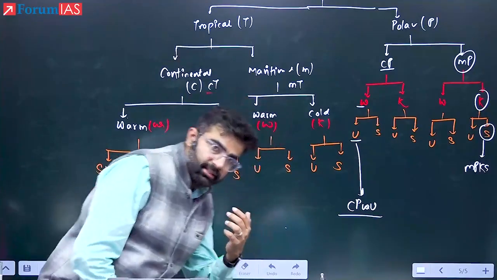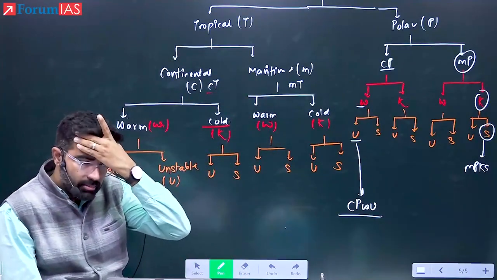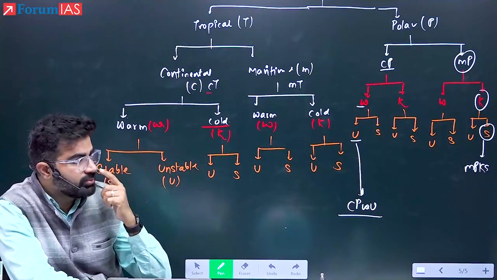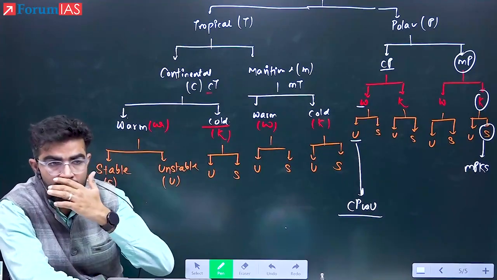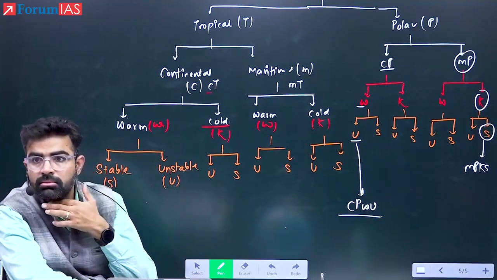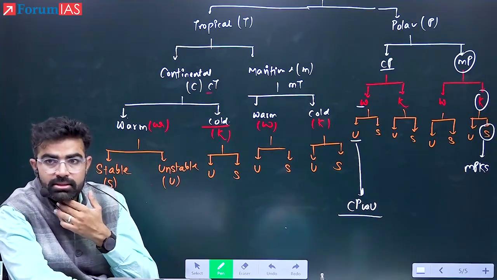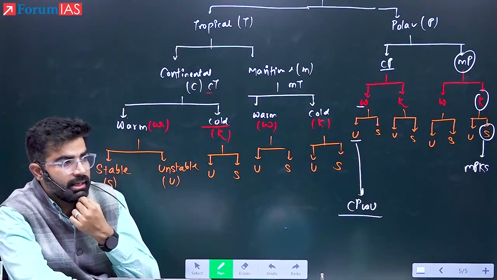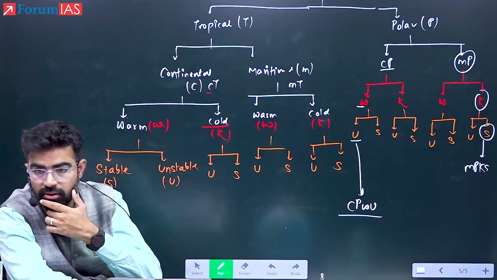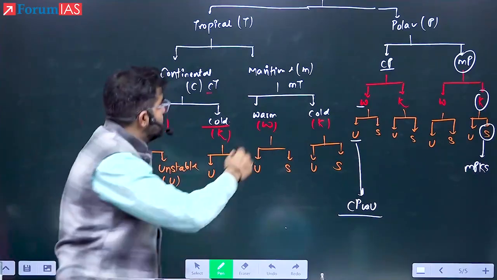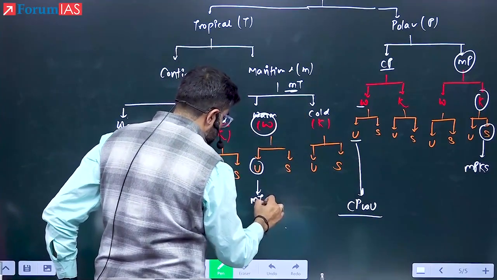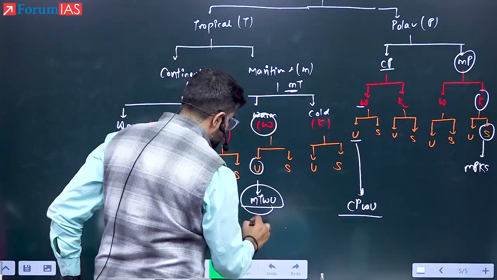Now, out of the 16, can you tell me what air mass represents the southwest monsoon of India? Just think about the southwest monsoon, where it is originating. Over the ocean, marine it is. Is it tropical? Yes. Is it warm? Warm, yes. Unstable, yes. So what is it? MTWU, unstable, because it is causing rainfall. So see here, this is MT, this is W, this is U. So what is this MTWU? This is India's which monsoon?